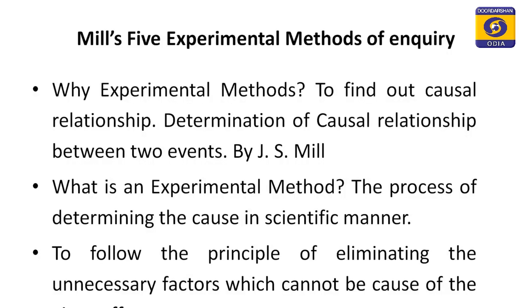In order to arrive at the causal relationship, J.S. Mill has given 5 methods which are known as Mill's 5 methods of experimental inquiry.